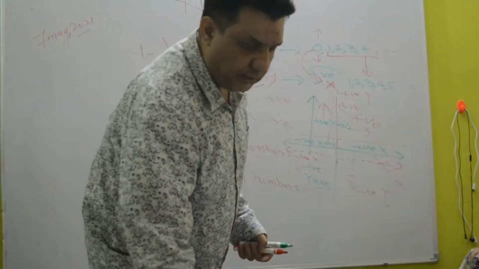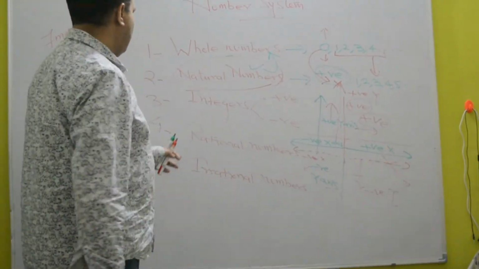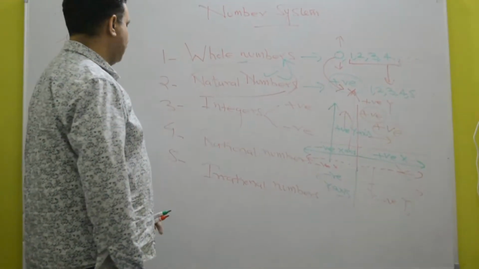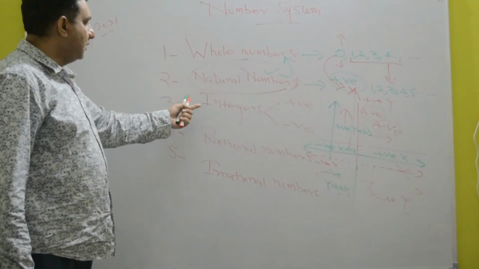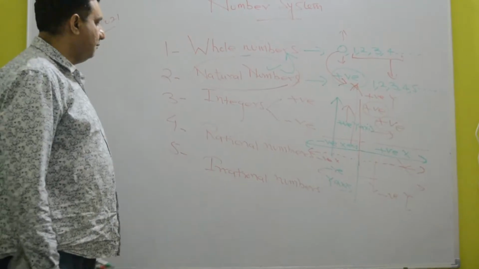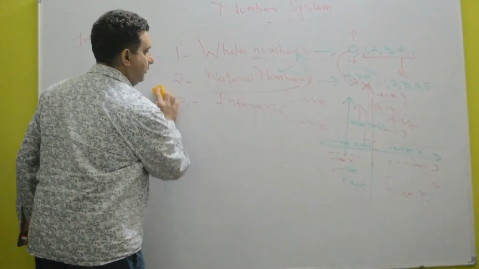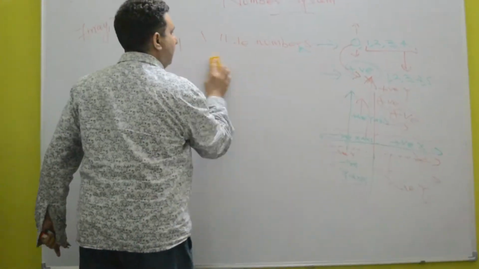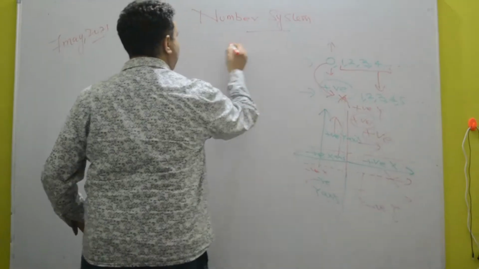Let me do another exercise. I'll cover some other things also, because I have jotted down here the whole numbers, natural numbers, integers, rational numbers and irrational numbers. I'll cover these next.